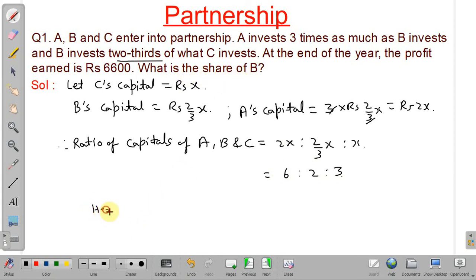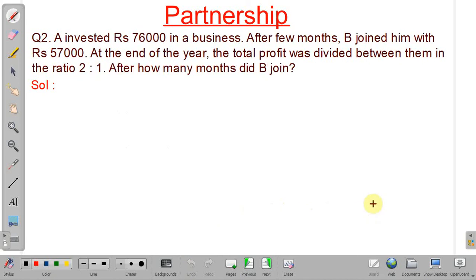Hence, B's share. What will be B's share? See, 6 : 2 : 3. So it will be 2/(6 + 2 + 3). It will be 2/11 into the total annual profit, that is 6600, and it will come as rupees 1200. So this is our answer. We will see the next problem.